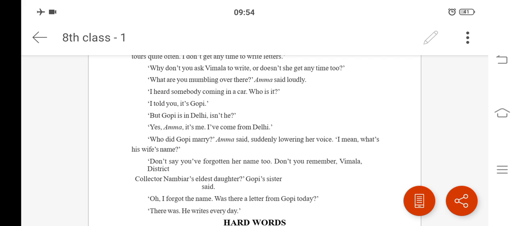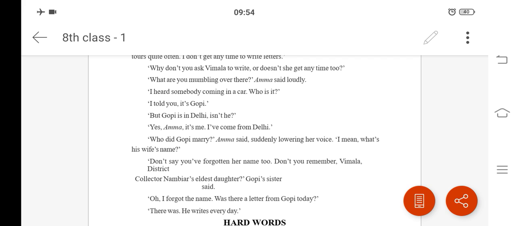I heard somebody coming in a car. Who is it? As she has lost her memory power, again she was asking that she heard somebody coming in a car. Who is it? It means she is again asking who has come to their home. I told you it's Gopi. Then Kamala was saying that I told you that it's Gopi.